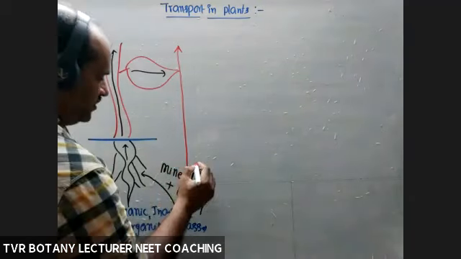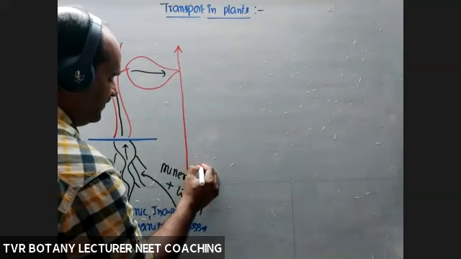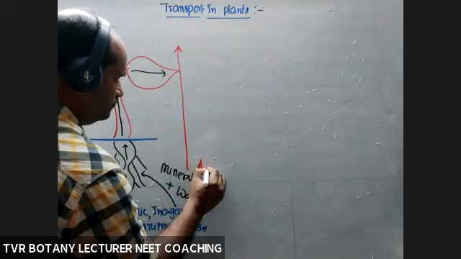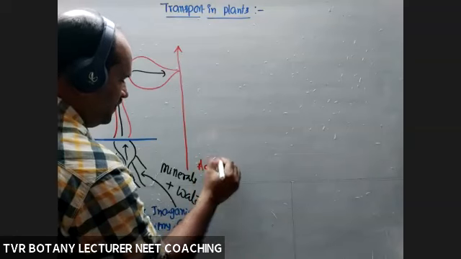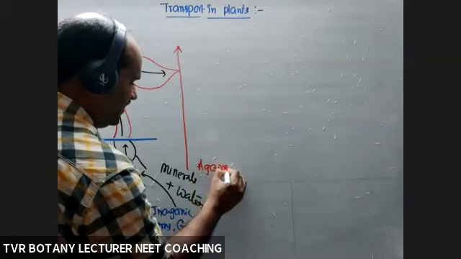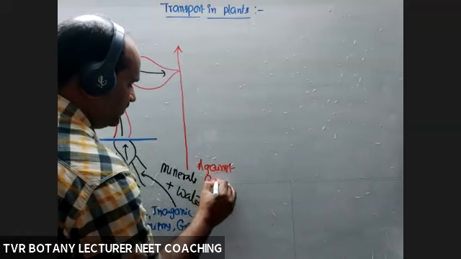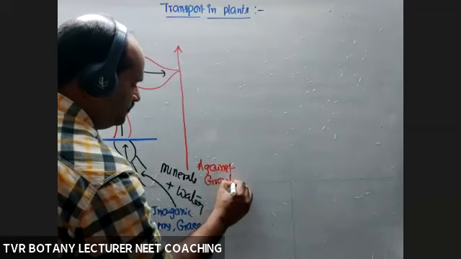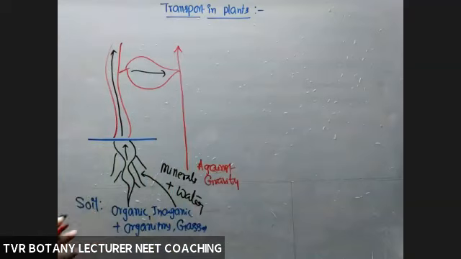So this transport is against gravity. If it is against gravitational force, definitely what about the means of transport? What type of mechanism is involved? Is energy involved or not? Is it passive or active?